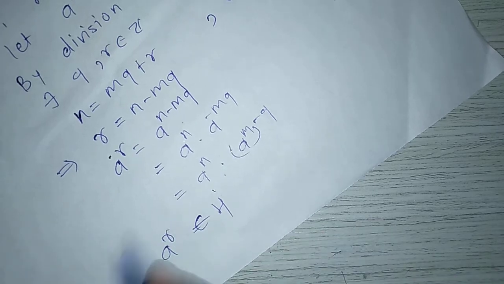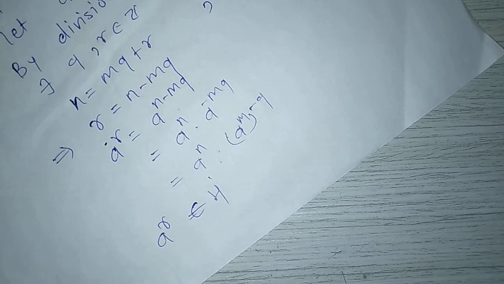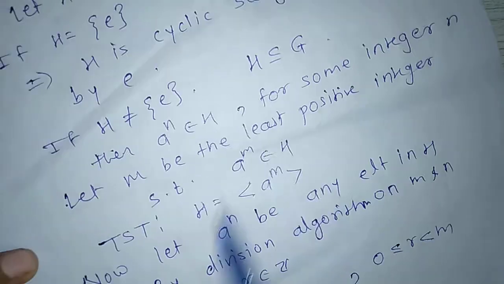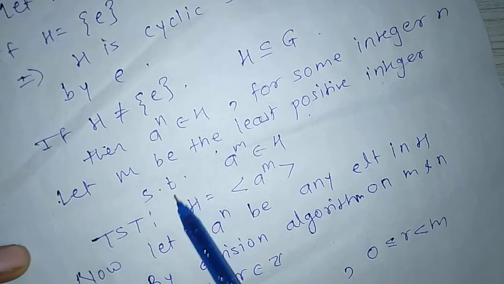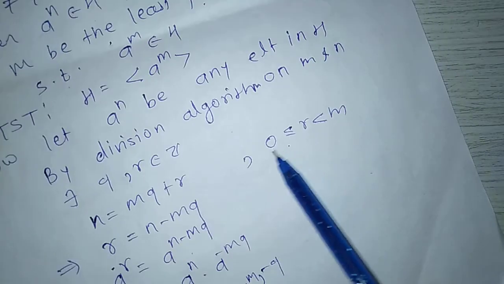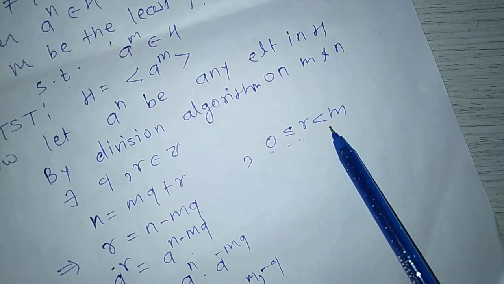a raised to r belongs to H, which is a contradiction, because here we took m as the least positive integer such that a raised to m belongs to H, but here a raised to r belongs to H, and the condition is that 0 less than or equal to r less than m.